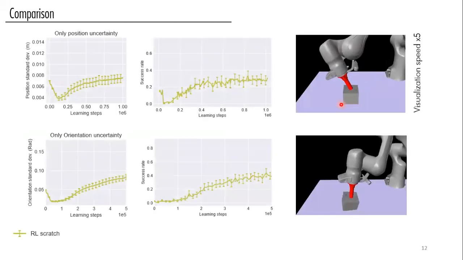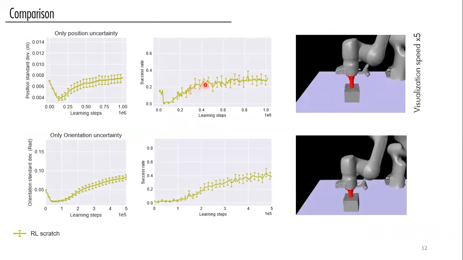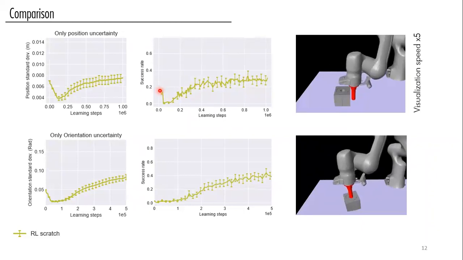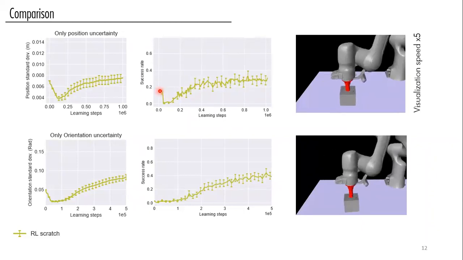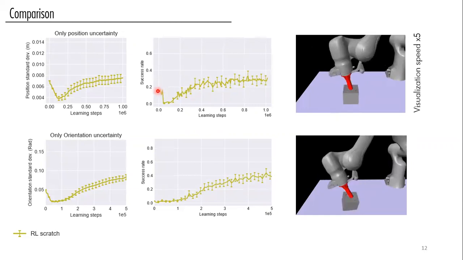Moving forward to our experiments, this plot represents our evaluation within the evaluation environments, and the starting point for all plots represents the zero-shot evaluation of the controller without any reinforcement learning algorithm involved.